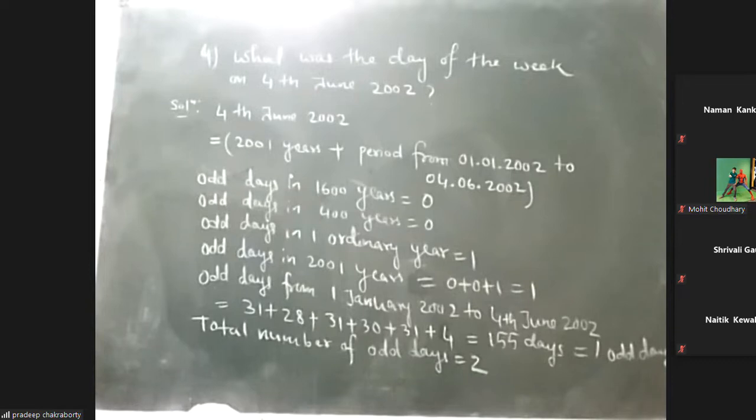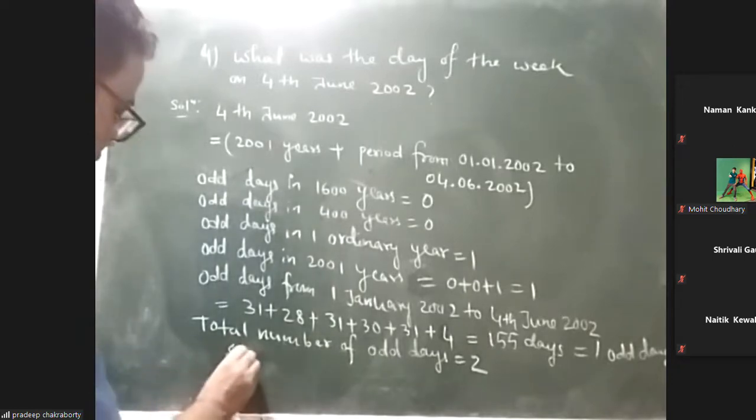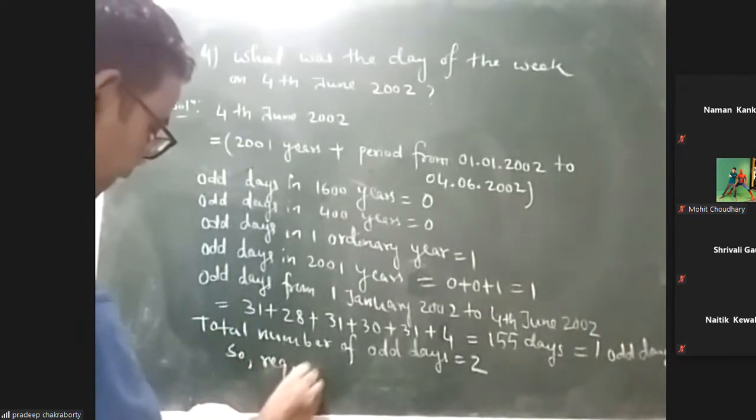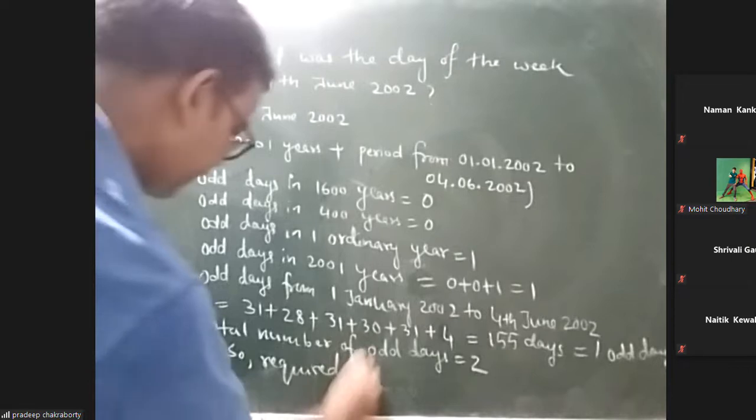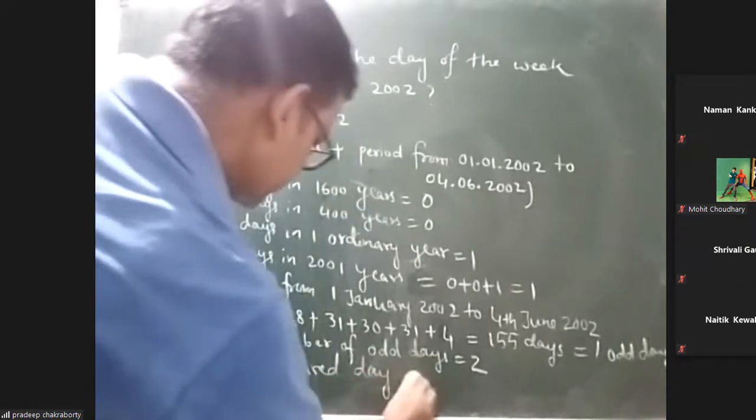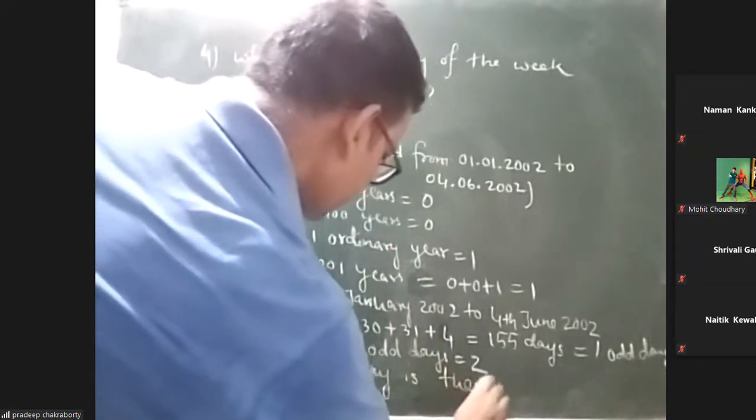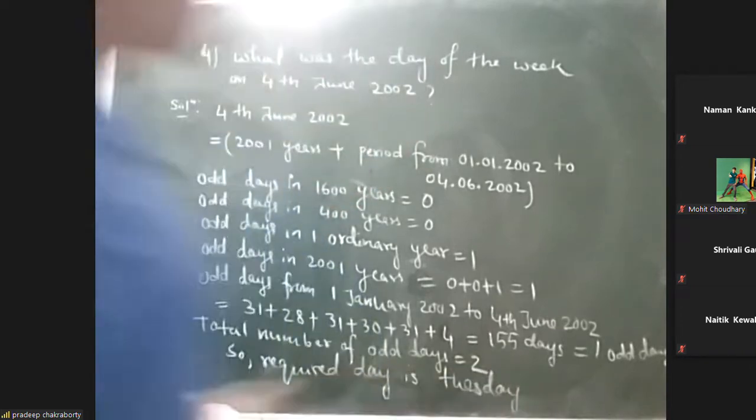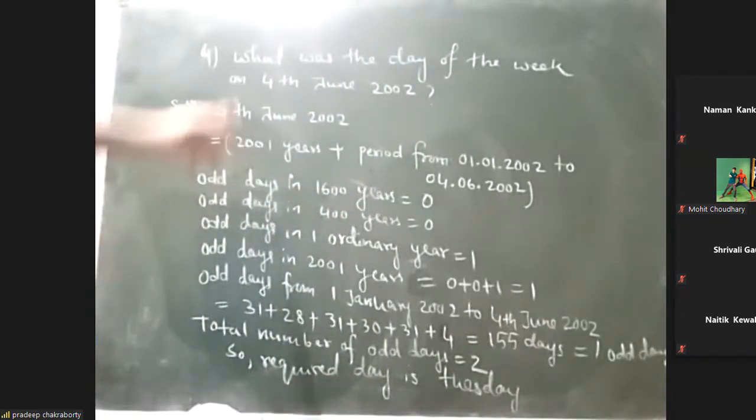So it will start from Sunday. Actually, Monday is the first day. If it is 0 odd days, then it will be Sunday. So the week starts from Monday: Monday is considered 1, and Tuesday is considered 2. So the required day is Tuesday. So the answer is Tuesday. So 4th June 2002 is Tuesday.